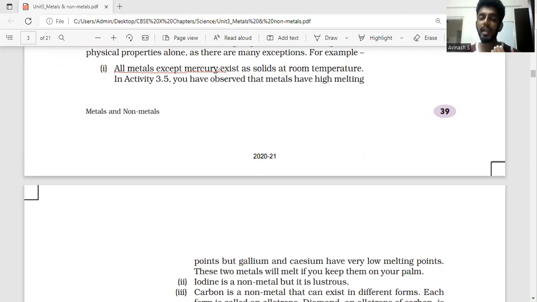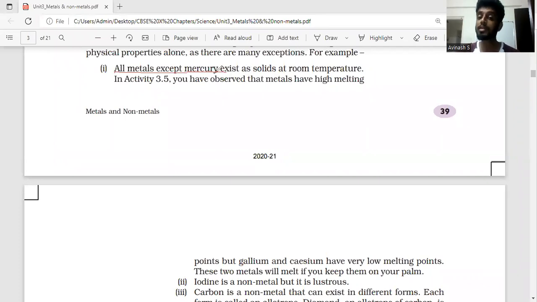So you may get a question like, which is the liquid non-metal? Sorry, which is the liquid metal? So you'll be writing the answer as mercury, because all the other metals are solids. Now, then why do we have it under metals? It is because mercury will be able to satisfy the other properties of metals. Like for example, it may be able to give away electrons or something like that. And also it gives a shining effect. So again, it is in line with the property of a metal.